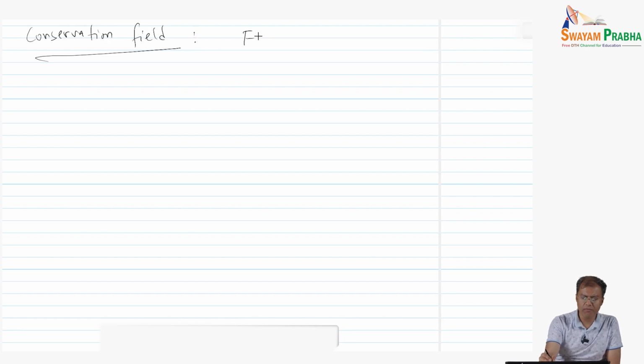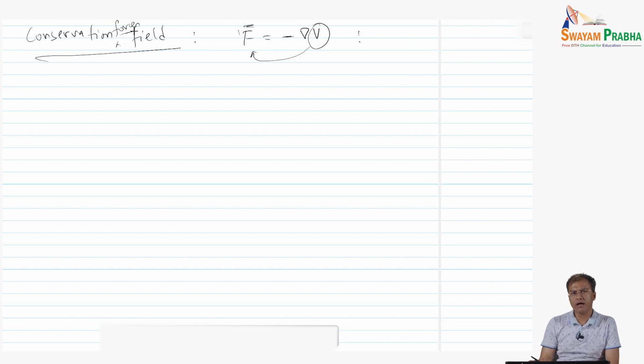In 3D, we must have that F is equal to negative grad V. If we can find a scalar potential whose negative gradient is this vector force F, then we expect a conservative force field. That is the 3D equivalent of the 1D formula that we have been solving so far.